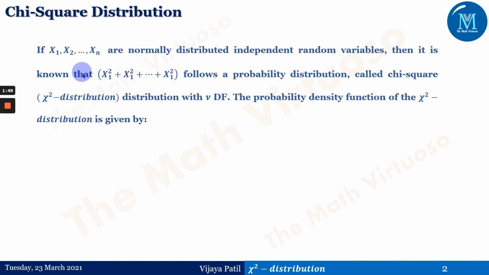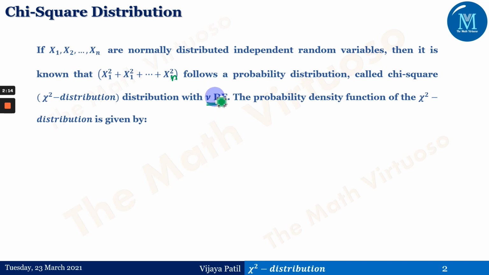Chi-square distribution: if x1, x2, up to xn are normally distributed independent random variables, then it is known that x1 square plus x2 square up to xn square follows a probability distribution called the chi-square distribution with nu degrees of freedom.